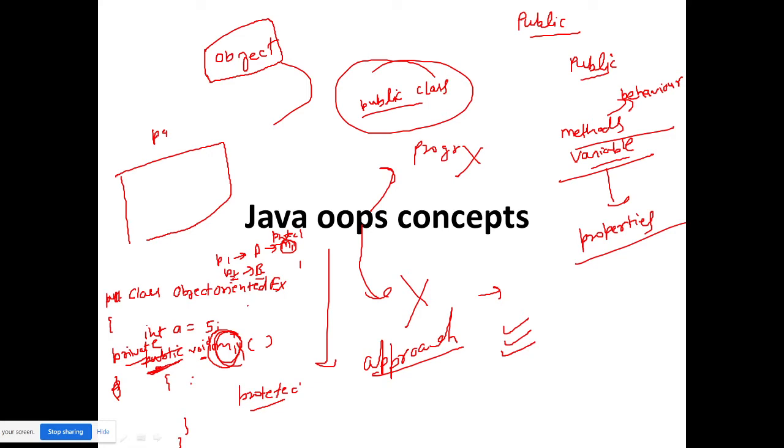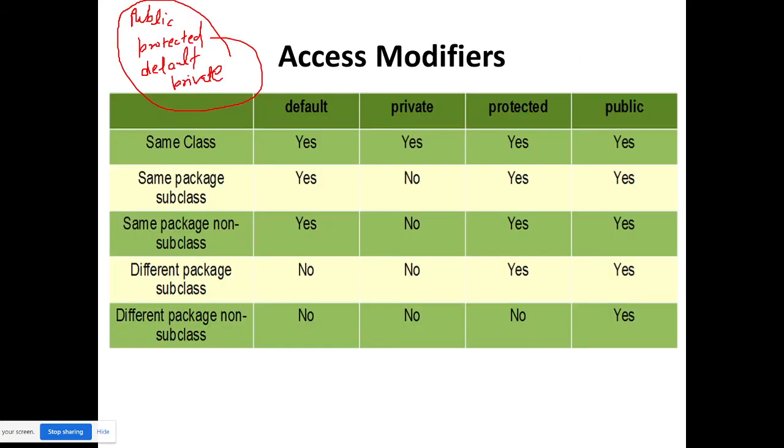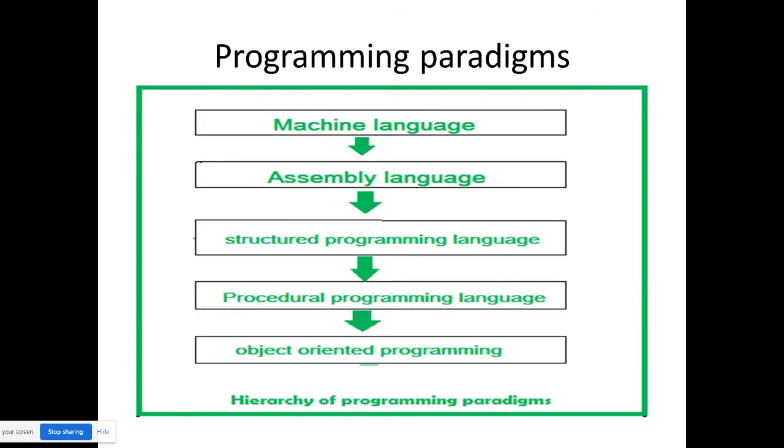I will come to that topic. And there is default, which you can use inside the package only. Outside the package, this is the figure for that, see, and you can relate it also.